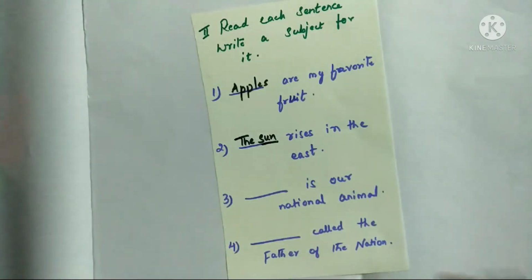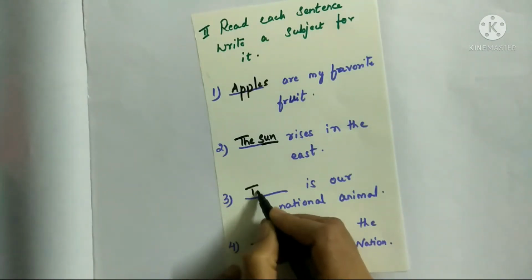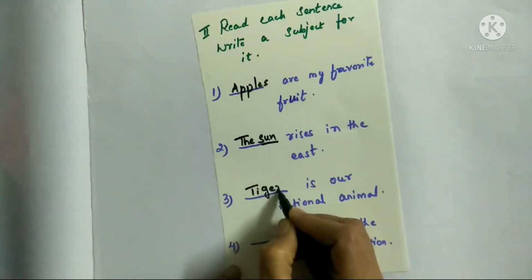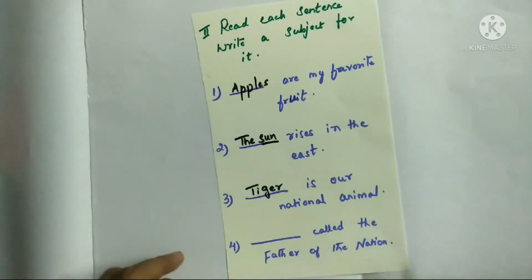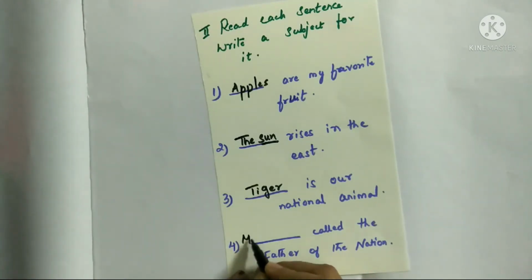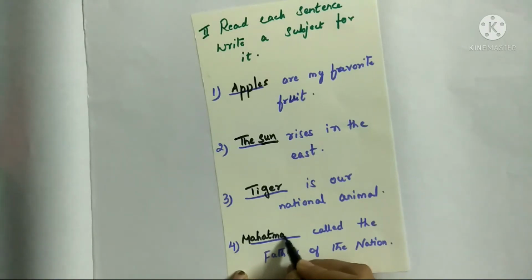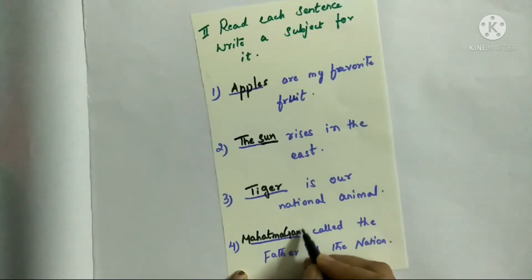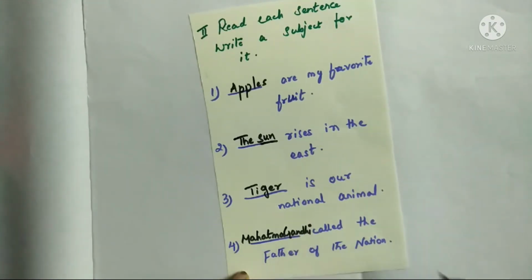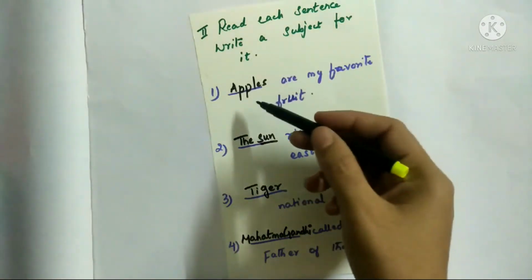Dash is our national animal. Which is your national animal? Tiger. Dash is called the father of the nation. Who is the father of our nation? Mahatma Gandhi. So we have written the subjects.